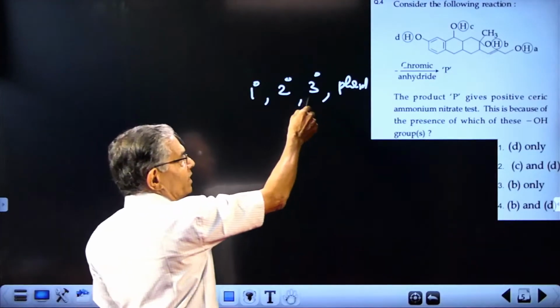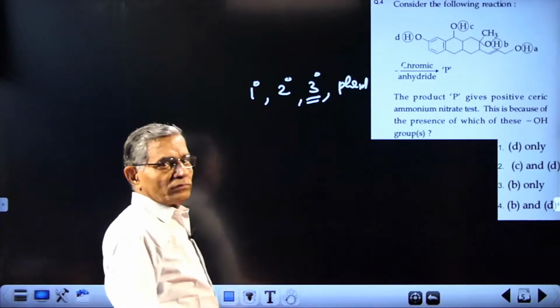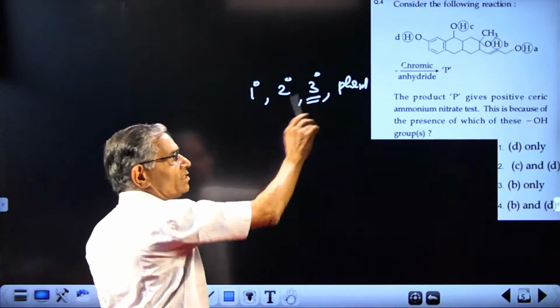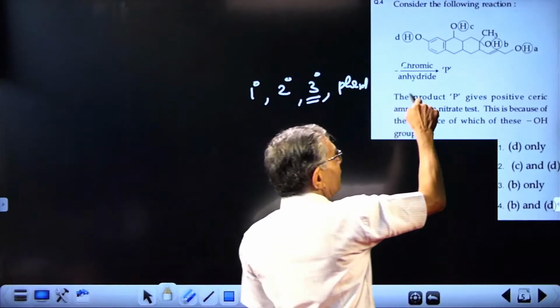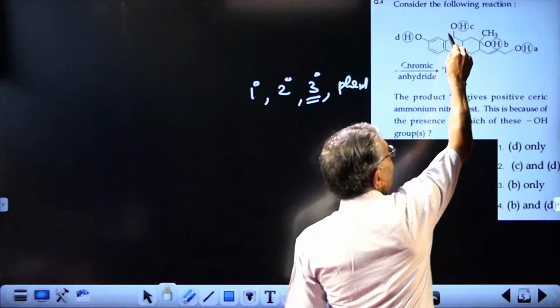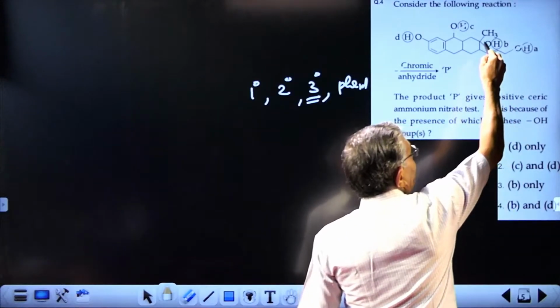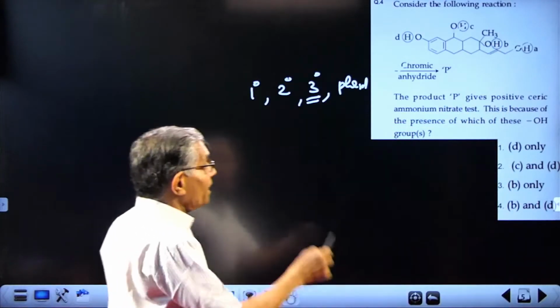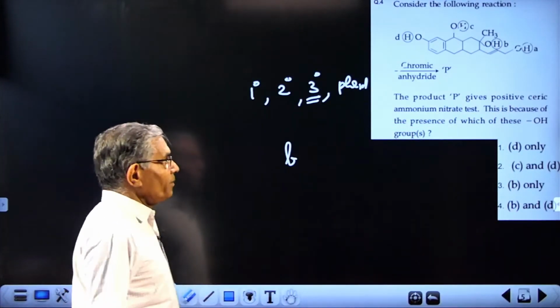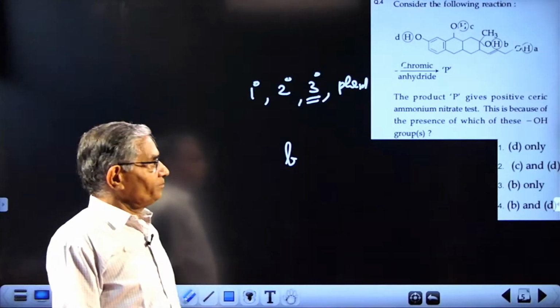But chromic oxide does not oxidize tertiary, and phenol also, a similar oxidation is not possible. Therefore, after treatment with chromic anhydride, this will be converted to ketone, this will be converted to aldehyde, but tertiary remains there. So the OH marked B will remain there, also the OH marked D, that is phenolic.